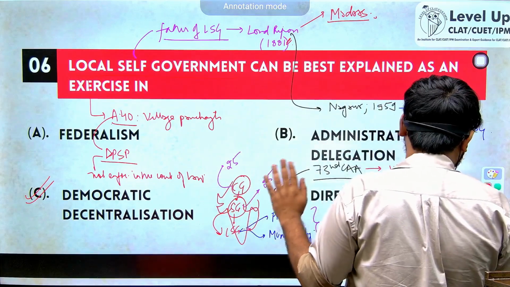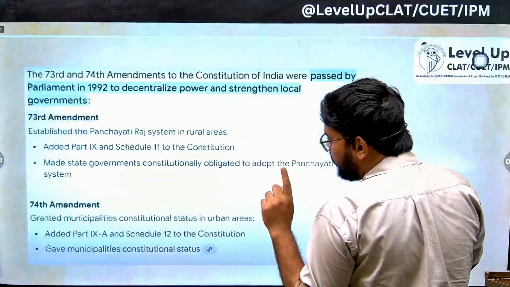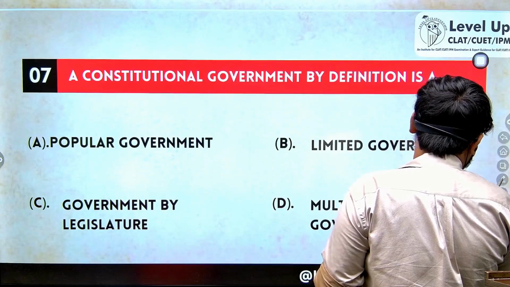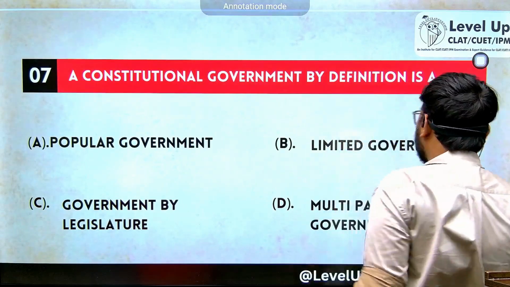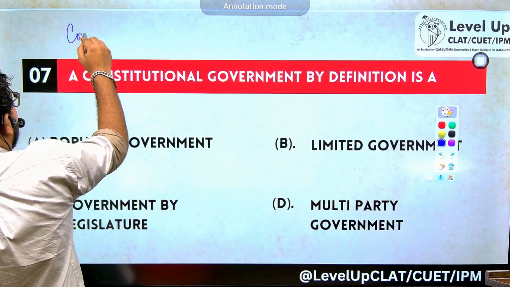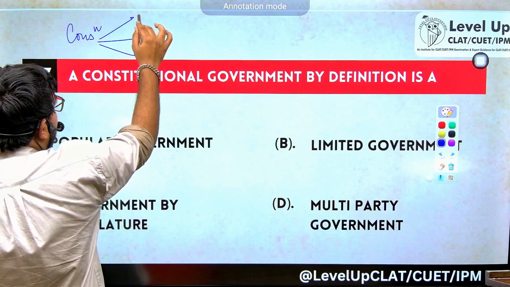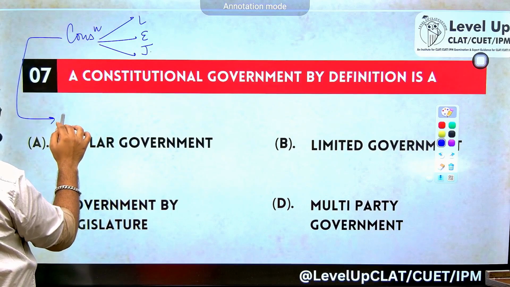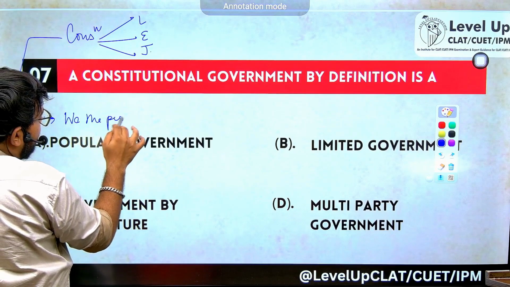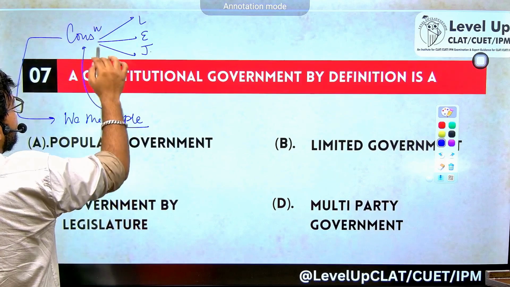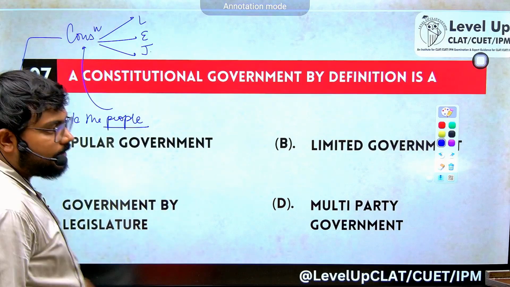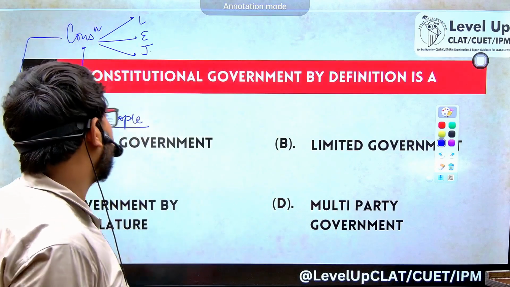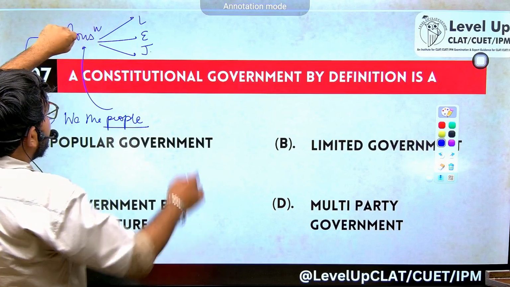Could be a tough question for you, but if you are conceptually strong, this should have been done. A constitutional government. Now, what does a constitution basically do? You tell me. Your constitution basically lays down the powers of the legislature, executive and judiciary. Since it is laying down the powers, and this constitution has been given to us by we the people. So the people of India have given to themselves this constitution, and this constitution demarcates the powers of legislature, executive and judiciary. And in case there has to be some check and balance, the constitution has the provisions for the same. So constitution in a way is trying to limit the government.